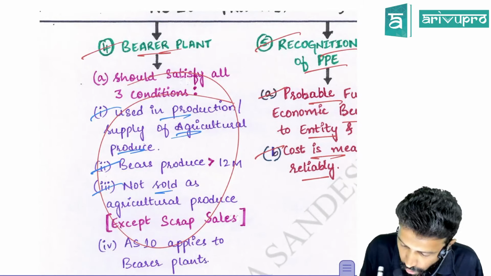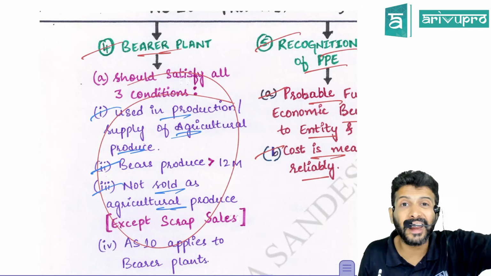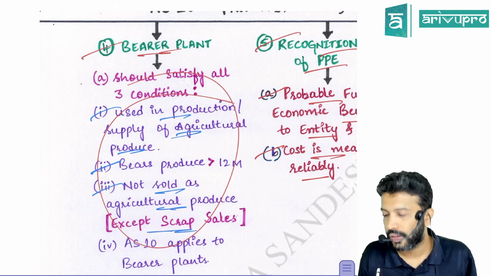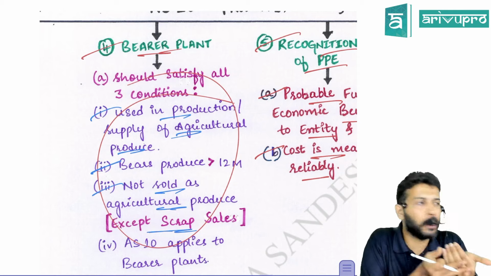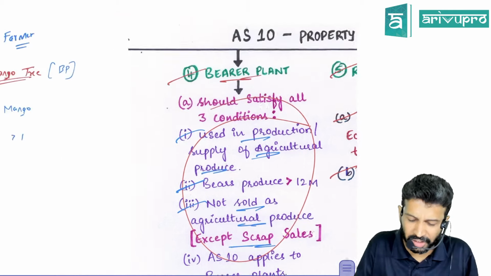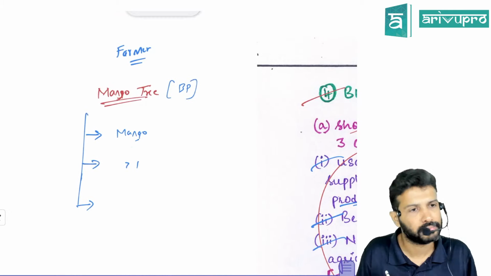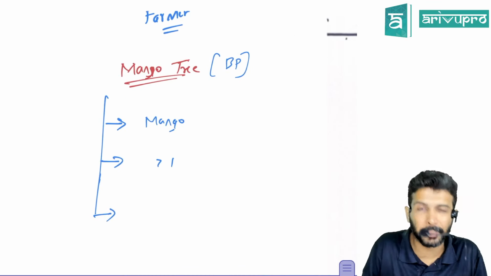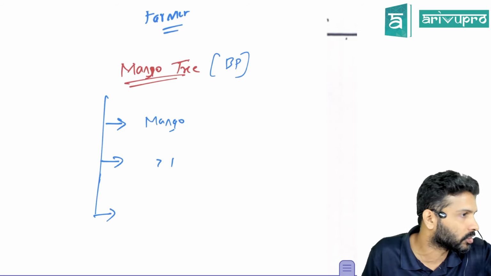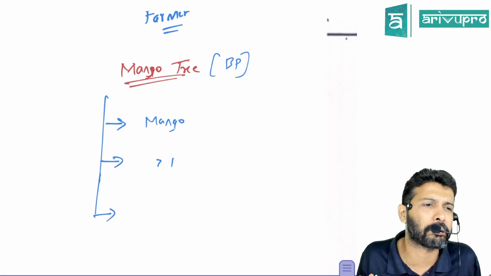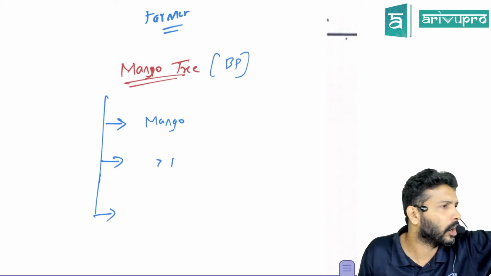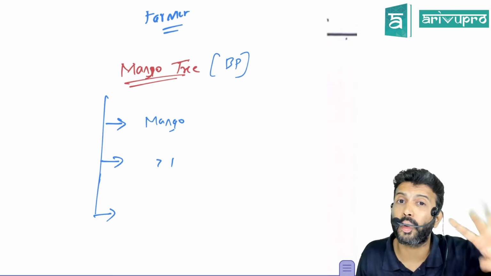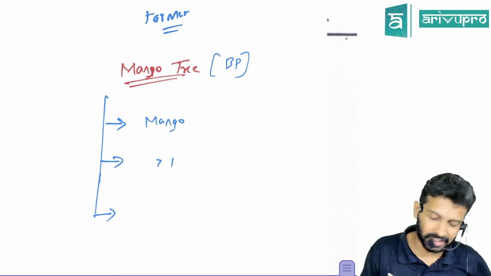It should not be sold as agriculture produce, meaning the tree itself should not be sold as agriculture produce, except as scrap. Maybe if the tree has become old, or it is not giving you the desired quality mangoes. Once it becomes sick, it will not produce quality mangoes. In that case, what will the farmer do? Cut off that tree and plant a new one. In that circumstance, you can sell it. But as a regular routine business, you should not sell.